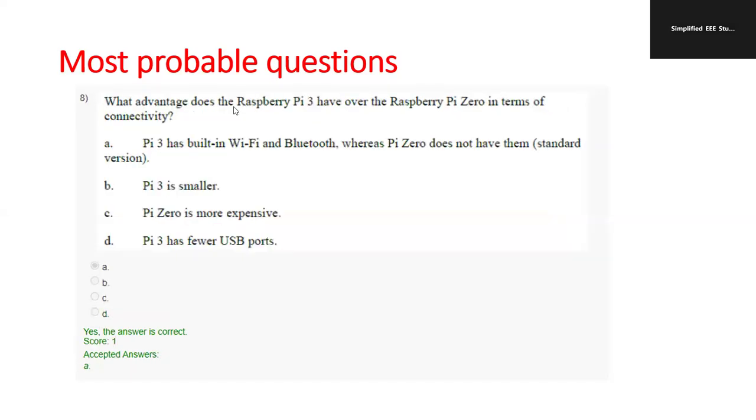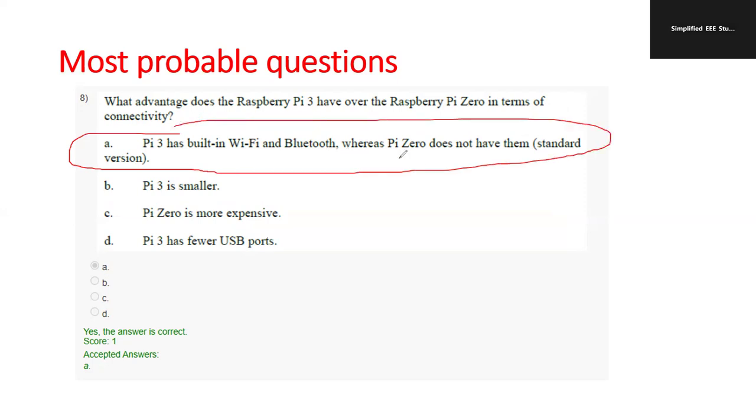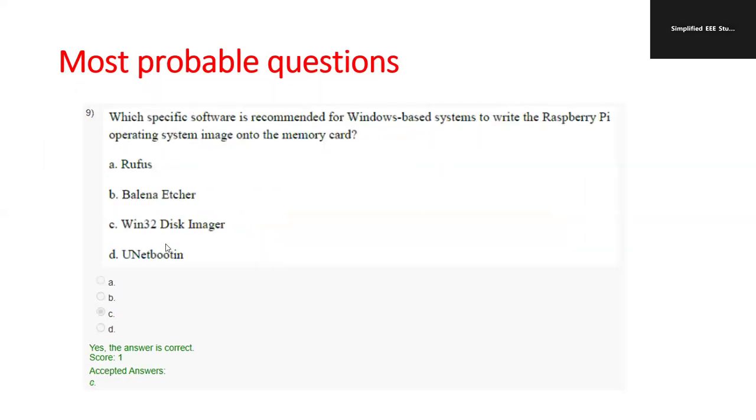What advantage does the Raspberry Pi 3 have over the Raspberry Pi Zero in terms of connectivity? So kindly check out the right answer. So we have several features. In those features, we identify that Raspberry Pi 3 has built-in Wi-Fi and Bluetooth, whereas Pi Zero does not have them. So that's an advantage of Raspberry Pi 3. Okay. So go for Raspberry Pi 3 if you need more features.